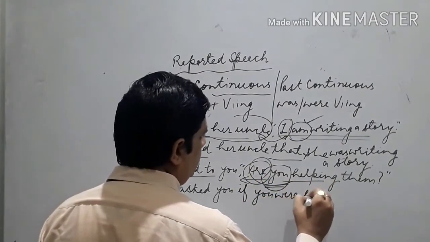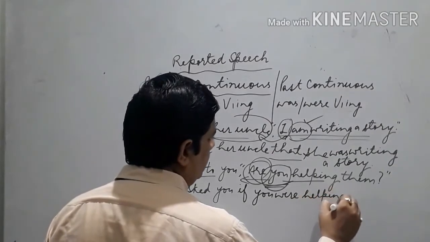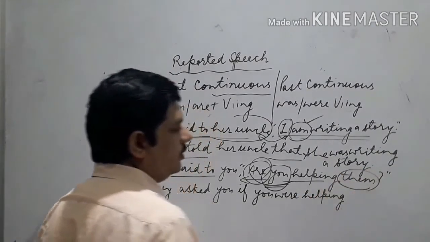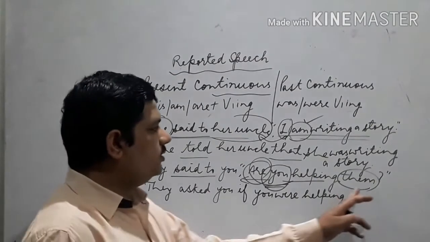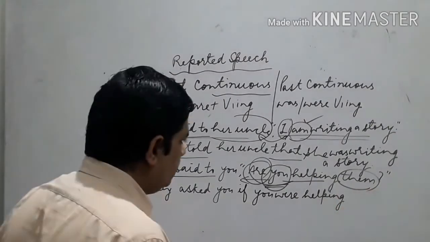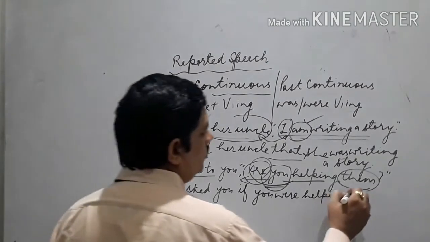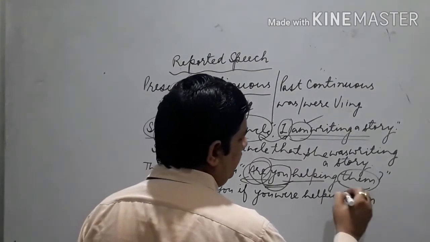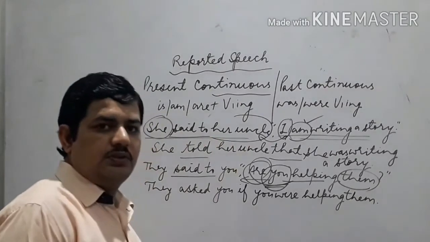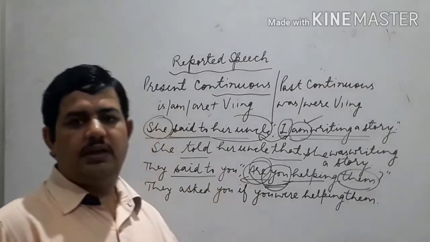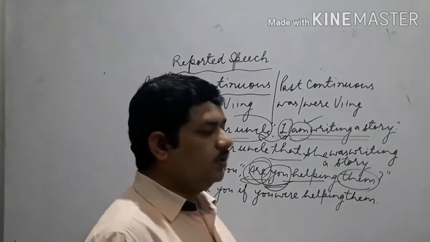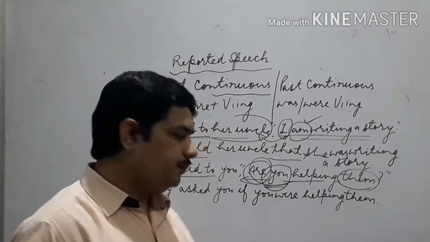If you were helping. Now which person is it? Third person plural. But third person, I told you, will not change. It remains the same. First person changes according to subject, second person changes according to object, and third person has no change. So there will be no change. Clear?